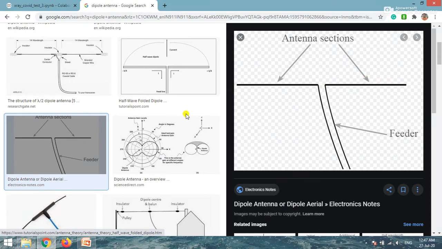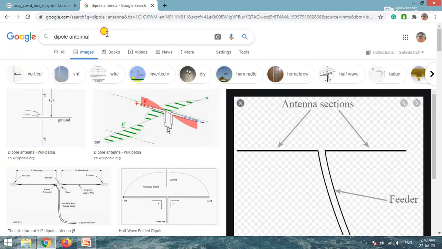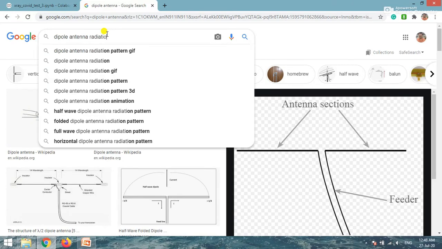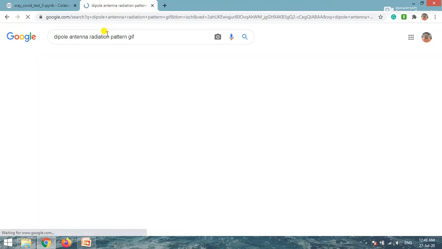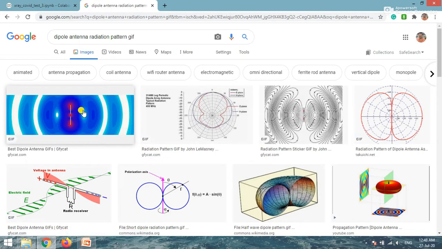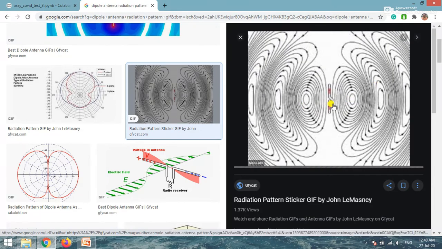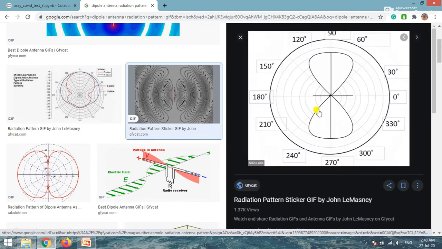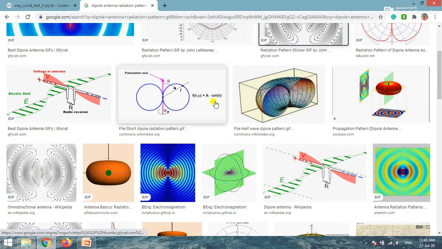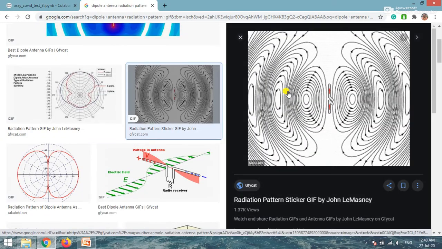This is a feeder that feeds the antenna, and these are the two openings, right? So dipole antenna. This is the feed, and in this way we get the pattern.